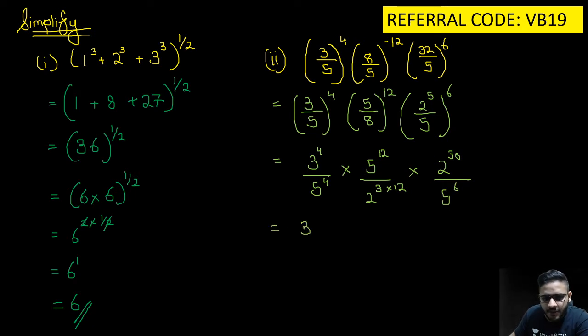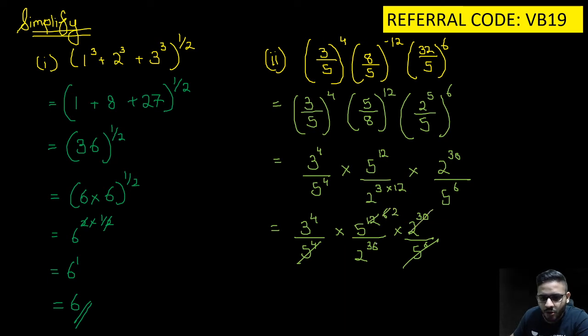Solving this further, we get 3 raised to the power 4 upon 5 raised to the power 4, into 5 raised to the power 12 upon 2 raised to the power 36, into 2 raised to the power 30 upon 5 raised to the power 6. So can I strike off this completely, and here it becomes 6? Can I strike this off completely and write 2 here?